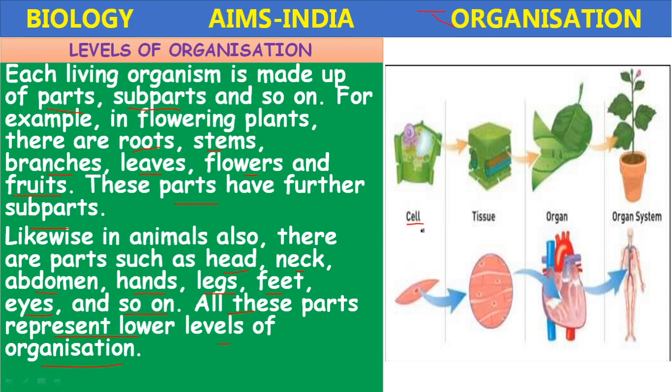The cells combine to form the tissues. Tissues give rise to organs. Organs give rise to organ systems. If you take the organ systems in plants, one is the shoot system, which is above the ground. Another one is the root system, which is below the ground. In animals also, the cells combine to form the tissues, tissues together form the organ, and several organs together form the organ system. Here the heart is given, it will form the circulatory system. Okay children, these are the levels of organization we are discussing.